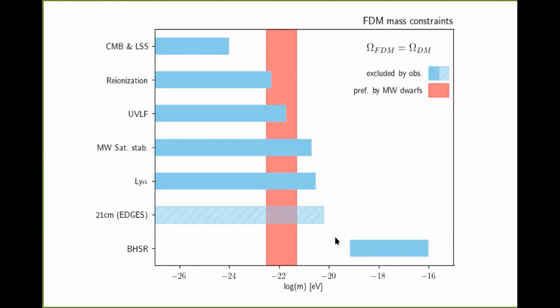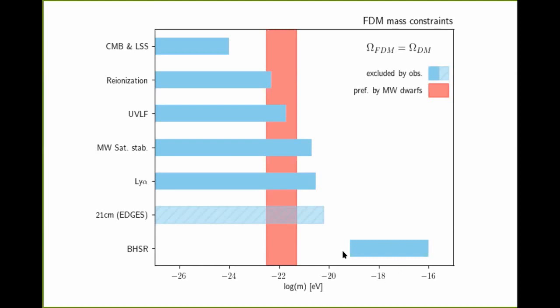Therefore, these experiments are actually particularly interesting because you don't need a fuzzy dark matter particle to be the dark matter. Because what you probe here is really the creation of this cloud, potentially out of no background or a negligible background. And then on the one hand, you have these clouds growing, sometimes referred to as this gravitational atom. Because in the limit where the Schwarzschild radius becomes very small compared to the cloud, it really acts like an atom with different states comparable to the hydrogen states in that atom.